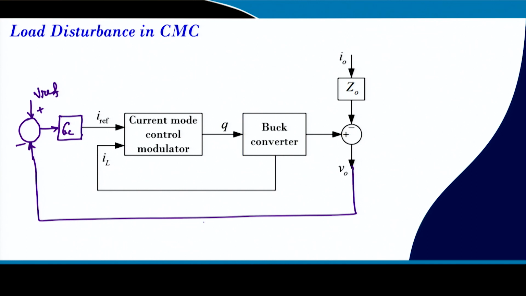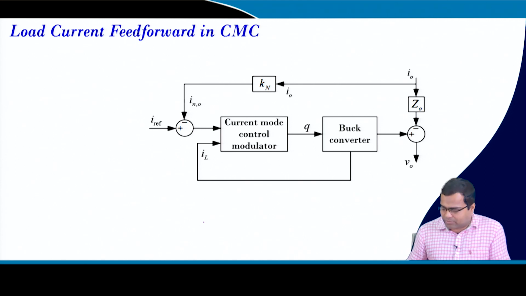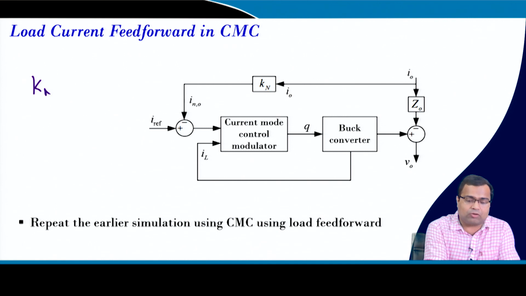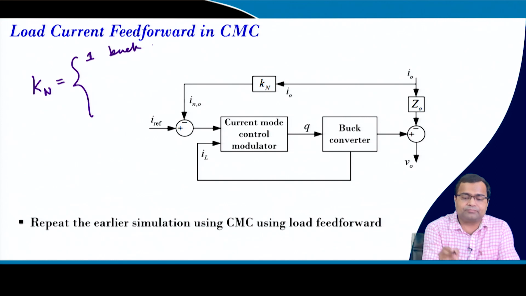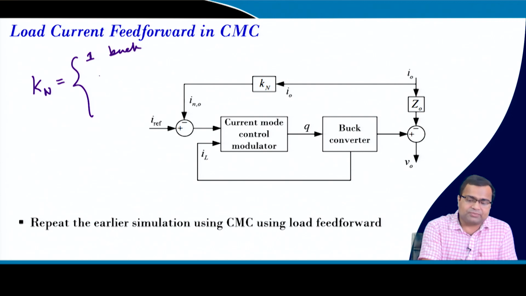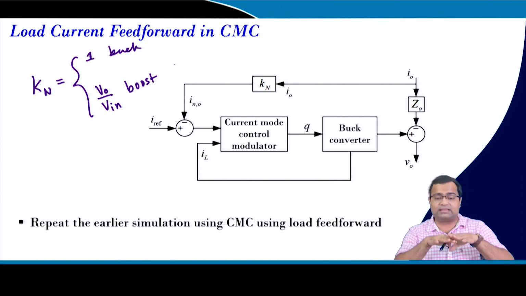Now, how do we reduce this effect? You can consider a load current feed forward. This Kn is called the normalization factor, which is equal to 1 for a buck converter, because it normalizes the load current with respect to the average inductor current. For a buck converter, the average inductor current is the same as the average load current, so it is 1. For a boost converter, it has to be V0 by Vin, so that the load current can be mapped to the inductor current in the normalized sense.